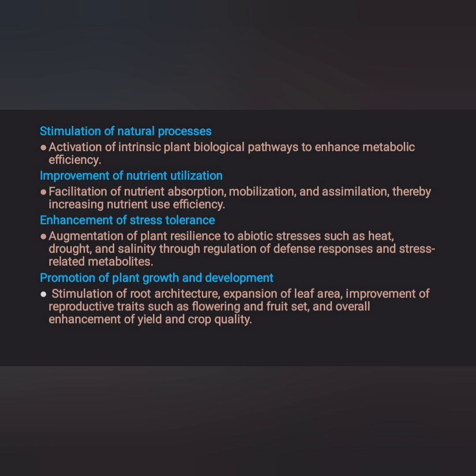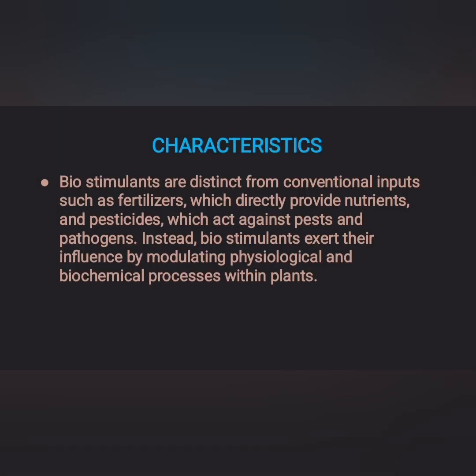Third, enhancement of stress tolerance, augmentation of plant resilience to abiotic stresses such as heat, drought, and salinity through regulation of defense responses and stress-related metabolites, which means biostimulants regulate the plant's natural reactions to heat, drought, and salinity. Fourth, promotion of plant growth and development, stimulation of root architecture, expansion of leaf area and improvement of reproductive traits such as flowering and fruit set, and overall enhancement of yield and crop quality, which involves PGPR actions.